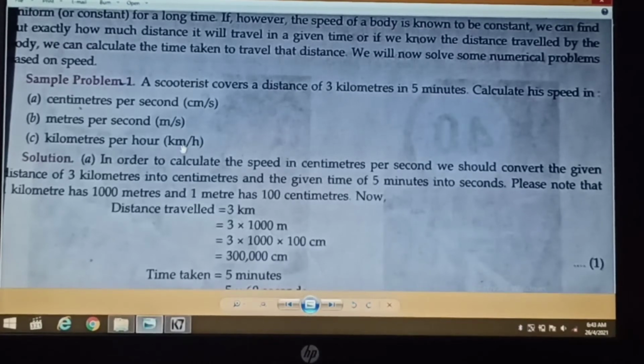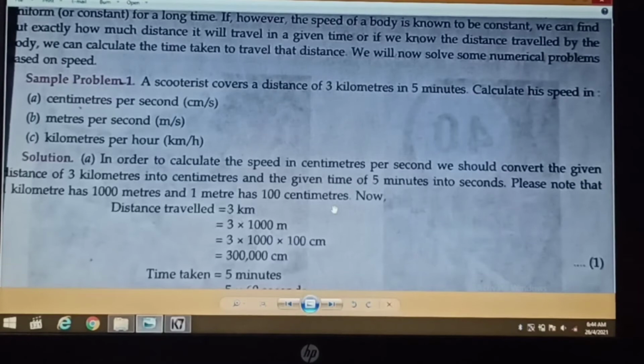Okay, so here we see that the distance given to us is in kilometers, that is 3 kilometers, and here the unit of distance is also the same, that is kilometers. Okay, so it will remain the same. Okay, but now what we have to do, we have to convert this 5 minutes in hour. Okay, so on page number 8, on the next page, the solution of this problem is given. Okay, so we will move to the next page, number 8.